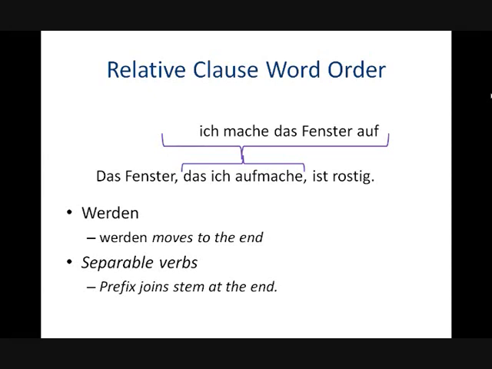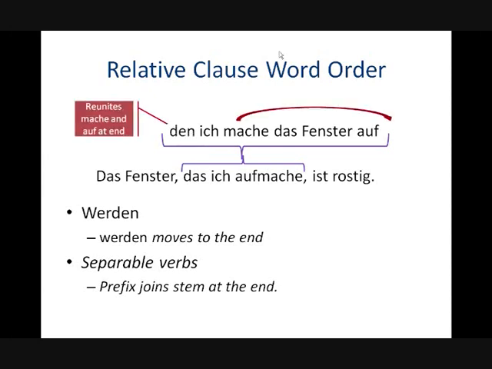But because it's in a relative clause and there's a relative pronoun, the relative pronoun reunites the prefix auf and the stem mache in its finite form, so in its form that agrees with the subject, at the end of the sentence. And that's how we get that. The prefix and the stem have been reunited at the back of the relative clause, and the stem still agrees with the subject of the relative clause ich.